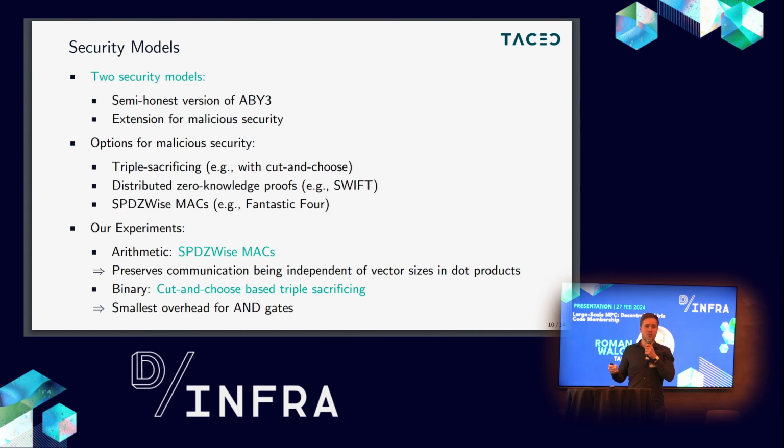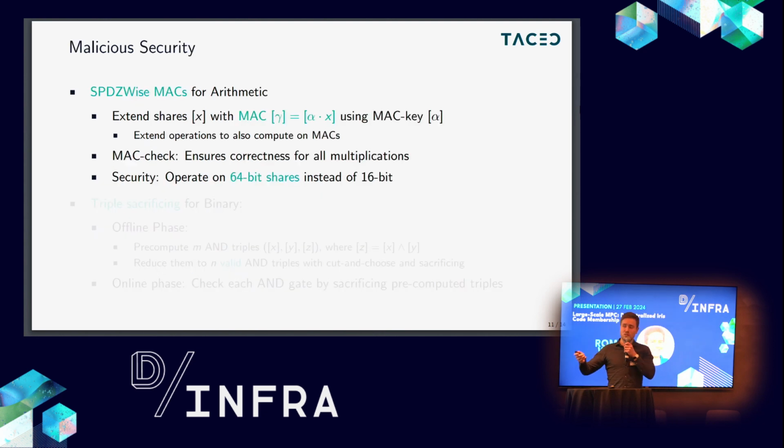For example, you could use zero knowledge proofs, like in the Swift protocol, to show validity of every AND gate and the multiplication. We implemented several of those, so I will give you a link for the GitHub repository in the end. And what we realized is that it's best if we use different techniques for the dot product and for the binary computation.